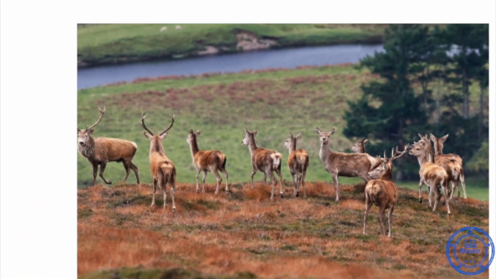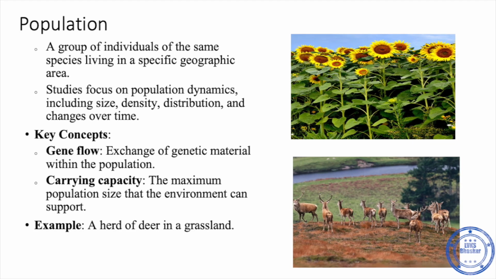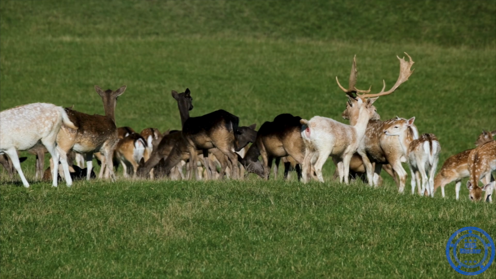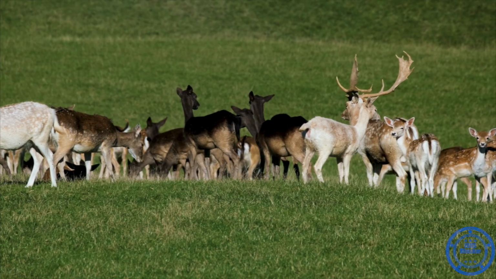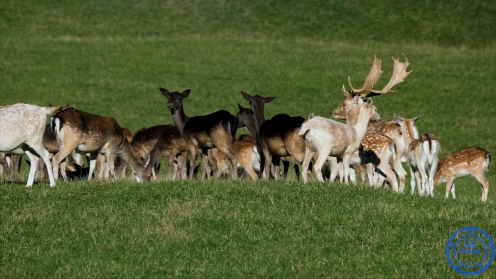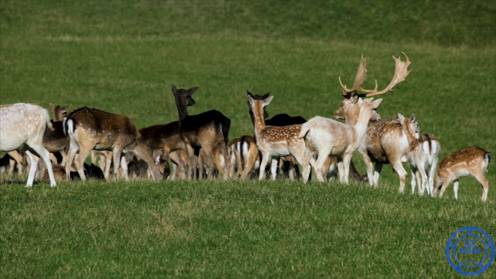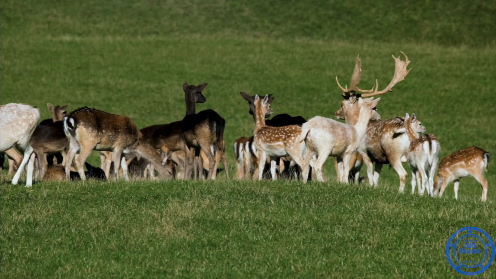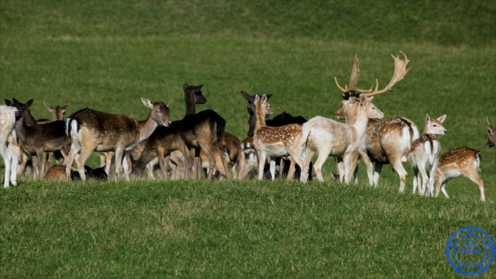Next comes the population. A group of individuals of the same species living in a defined area. Studies focus on dynamics like size, density, and distribution. Important concepts include gene flow, the exchange of genetic material, and carrying capacity, the maximum number of individuals the environment can support. For example, a herd of deer in a grassland.